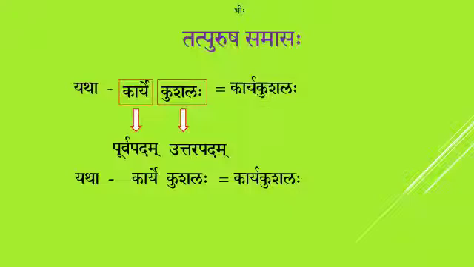We shall see the next one, which is Samasta Padam and which is Vigraha Vakyam. The Vigraha Vakyam in English is known as expound and the Samasta Padam is known as compound. Samasaha means compound in English. So now with the same example, Karye Kushalaha is known as expound, that is the Vigraha Vakyam, and Karya Kushalaha is known as Samasta Padam, that is the compound. So with this now we are clear with what is Purva Padam, Uttara Padam, Vigraha Vakyam and Samasta Padam. We are moving forward for the definition of Tatpurusha Samasaha.